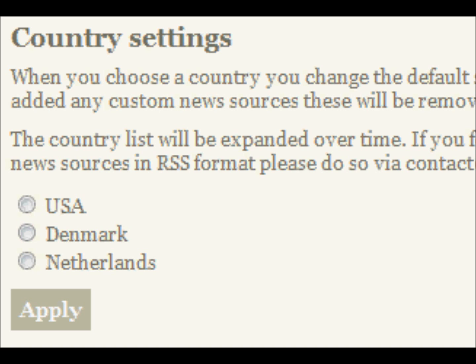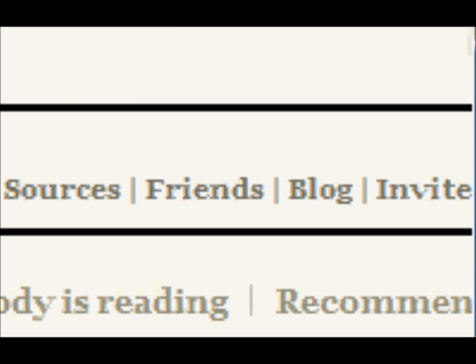In the Settings menu, you can also choose another country setup. However, you should be aware that if you change your country settings, you will delete any feeds you may have added manually to My Social News.